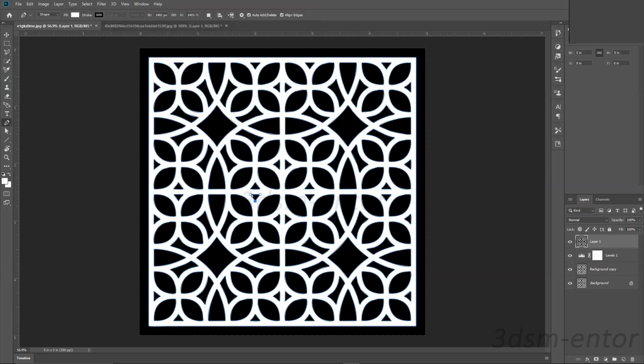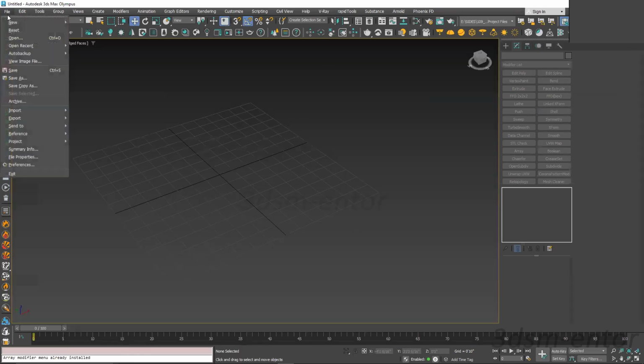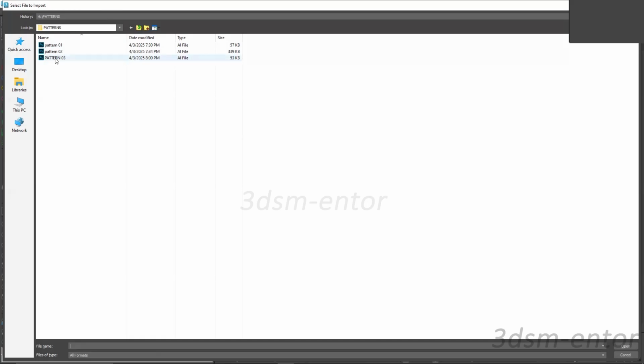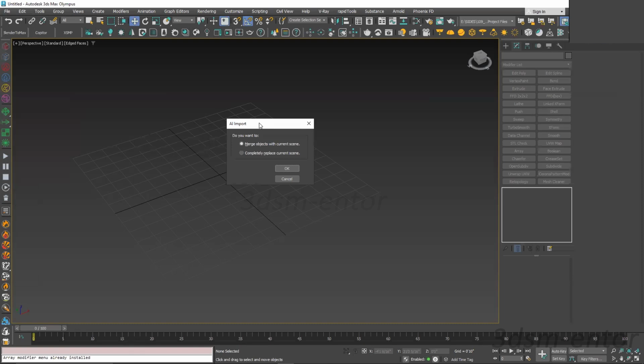All right. Now just open 3D Studio Max and click on File, go to Import, and click on the pattern you have just exported from Photoshop. Select the pattern and open. For this message, it's asking you to merge the object with the current scene, or you can completely replace the current scene. I'm going to merge it with my current scene and hit OK.